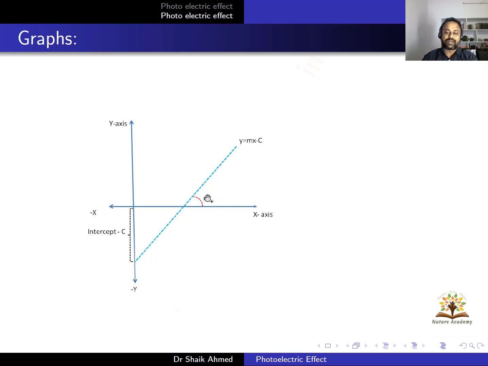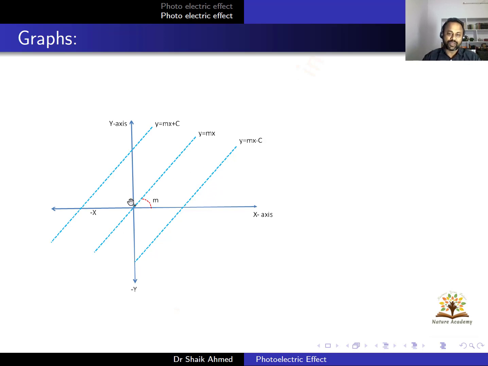So I want to put all the three graphs in one frame. You can have a clear picture of a straight line passing through the origin and a straight line making an intercept. First one is y is equal to mx. If it is y is equal to mx plus c, like this, y is equal to mx minus c, you can take this graph.